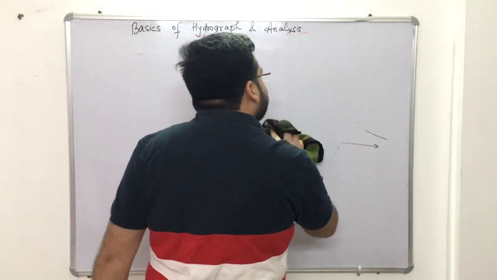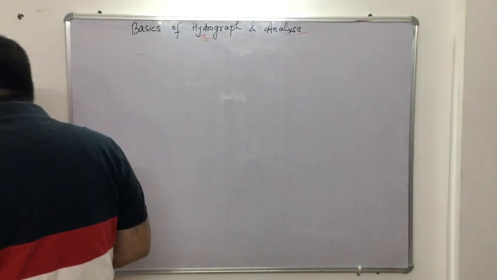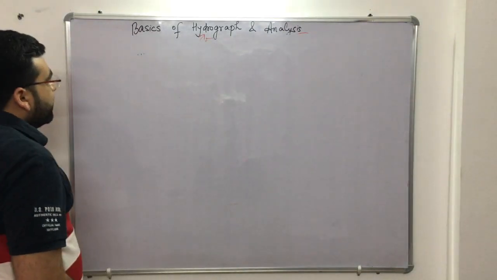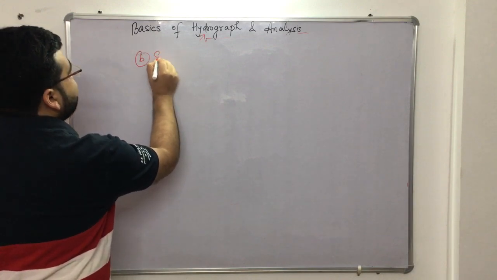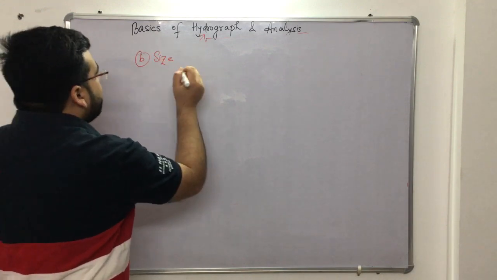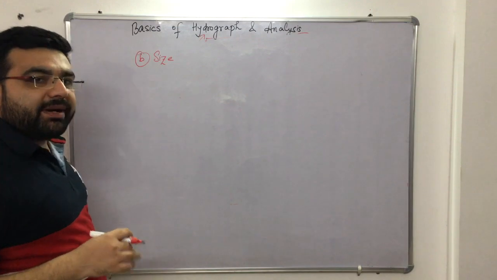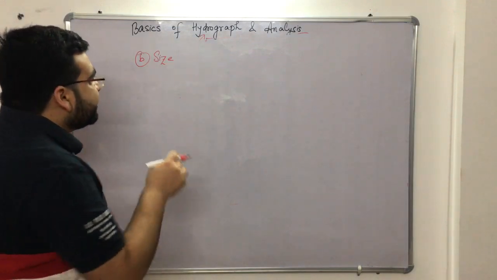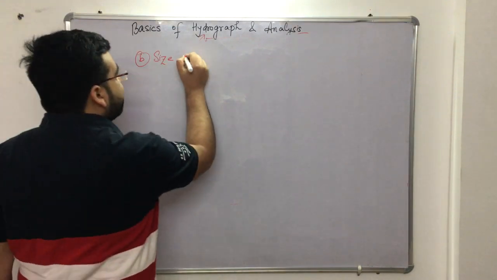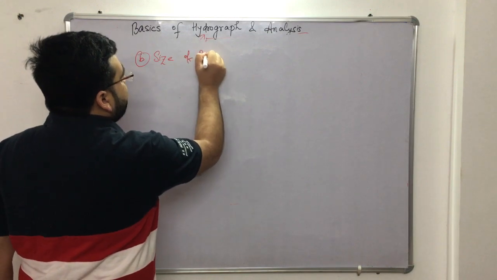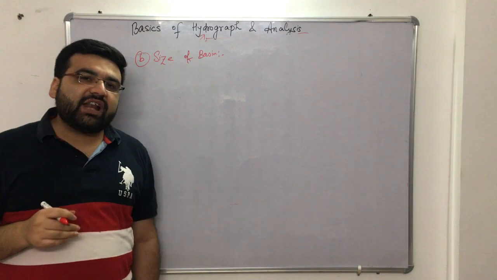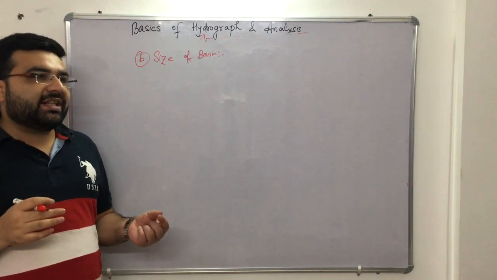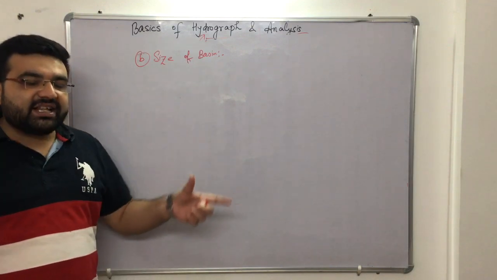Now, the size of the basin also has the same influence, which I have just explained to you. So the second one, B, is the size of the basin. I am not going to tell you; you tell me what you think will happen to the hydrograph if the size of the basin is very large.